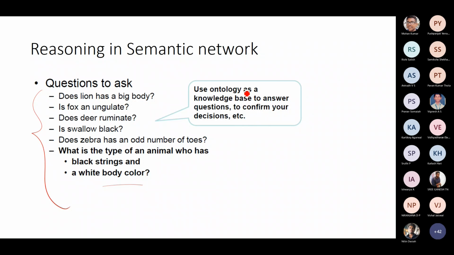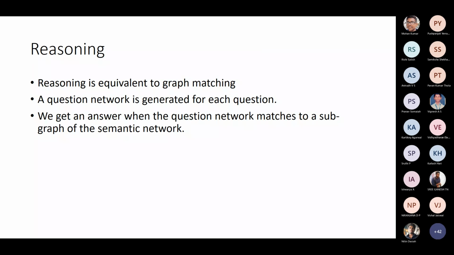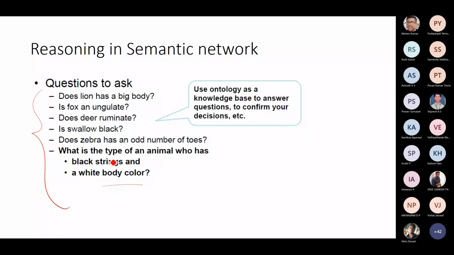So you can use an ontology as a knowledge base to answer questions and then confirm your decisions. Here reasoning is typically similar to graph matching, and a question network is also generated for each question. Now, how did we convert the question in first order logic? We converted it into a first order logic rule itself, a sentence obeying the syntax and semantics of first order logic. Similarly here, the question will be converted into a graph representation.